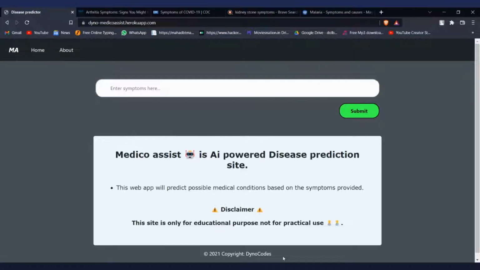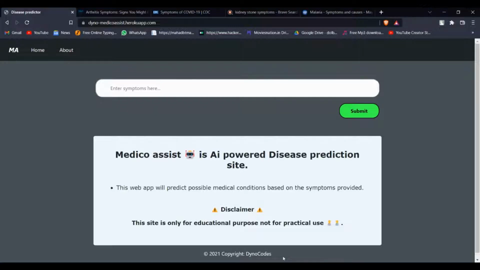Today I'm going to show you the demo of MedicoAssist, an AI-powered disease prediction site, which will predict the most common diseases based on the symptoms provided. So to make the prediction, we are going to take the help of web.